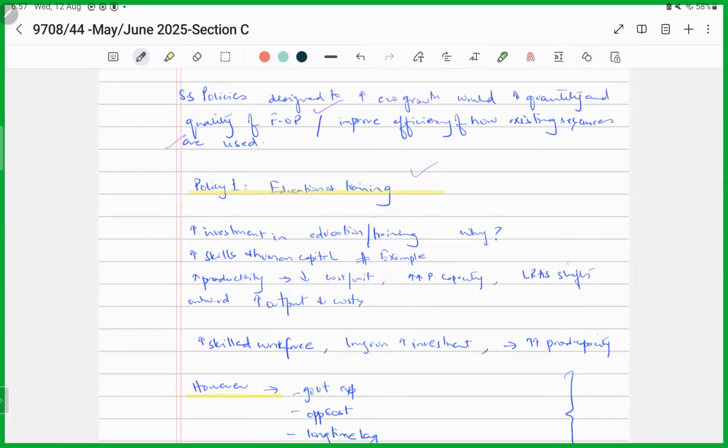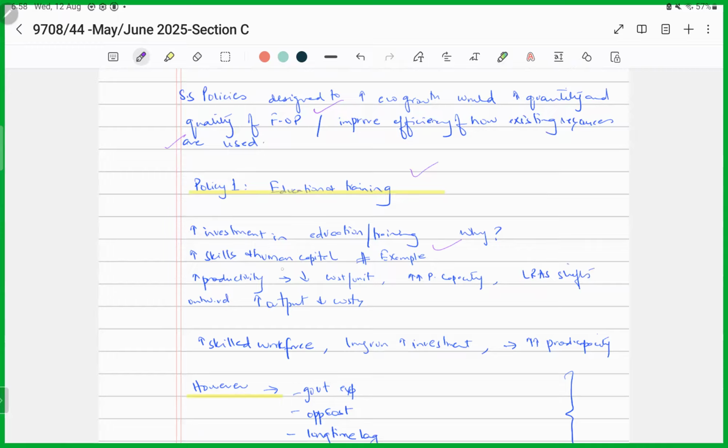Now, we know that when a country invests in education and training, it would improve the skills and the human capital of workers. How? Once the labor force is going to be highly trained, they would have the technical expertise for manufacturing and to be employed in high tech industries, right?